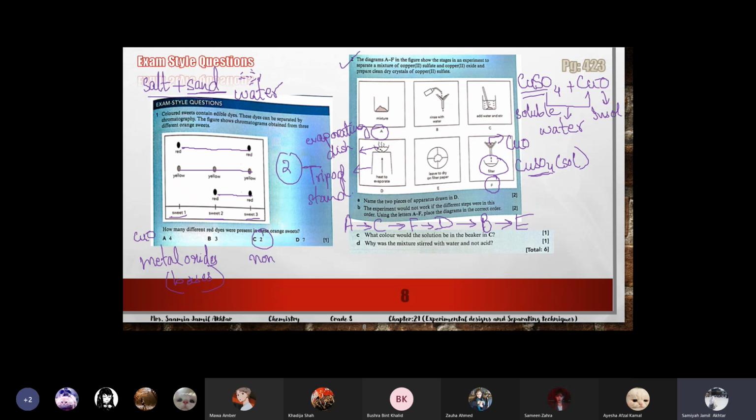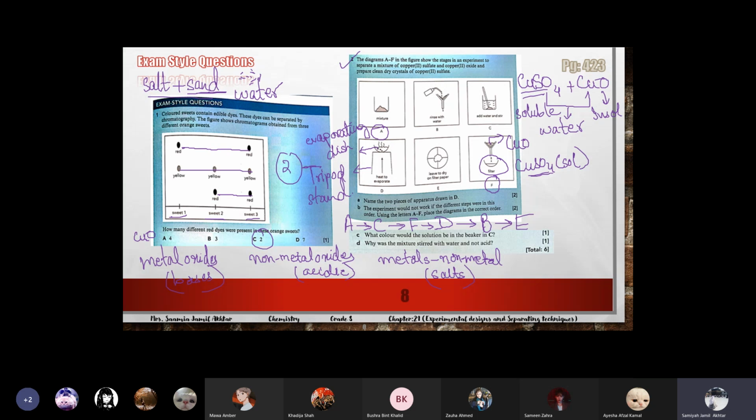The non-metal oxides make acids; they are acidic in nature. And the compounds made from metals and non-metals, like copper sulfate, where copper is a metal and sulfur and oxygen are non-metals, are salts, and salts are mostly soluble in water.